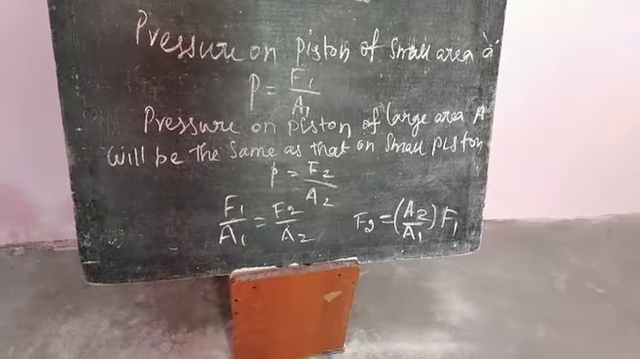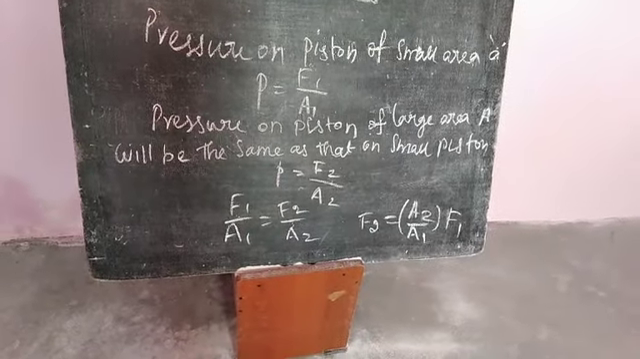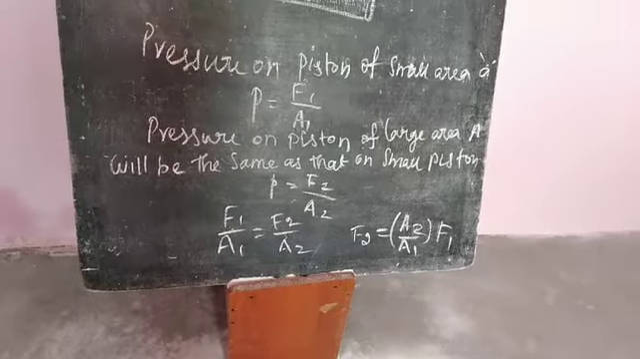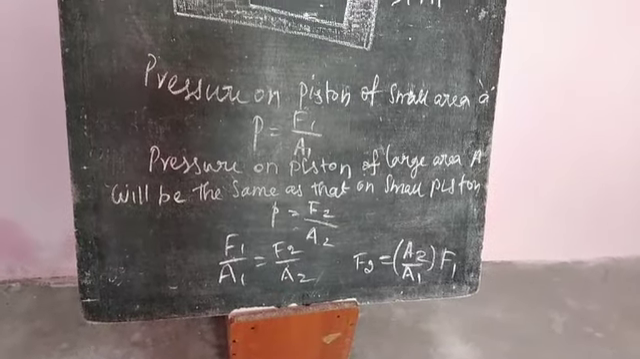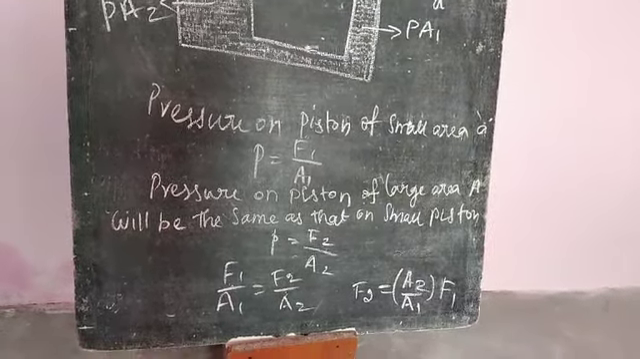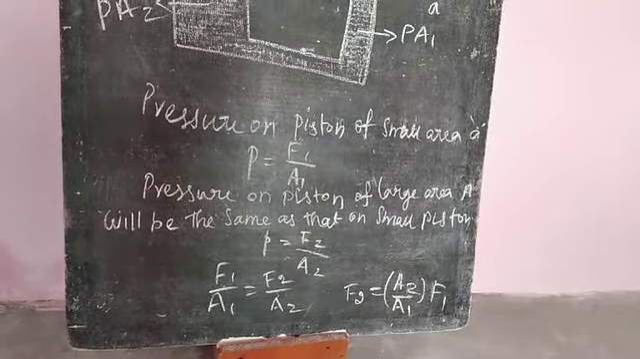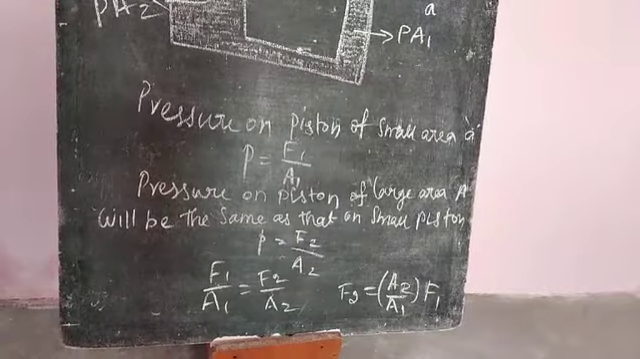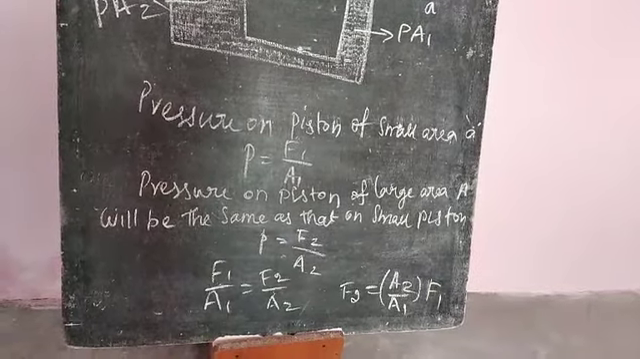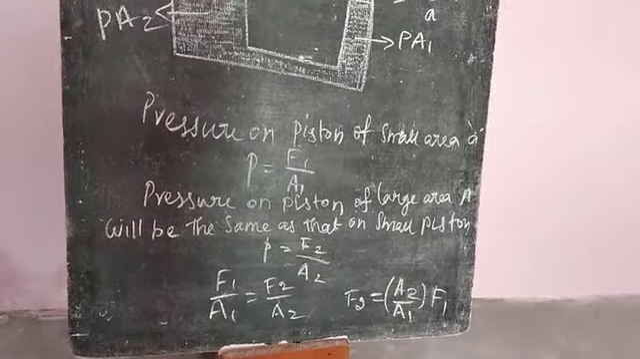In this equation, the ratio of areas of cross section A2 by A1 is greater than 1. The force F2 acting on the larger piston is greater than the force acting on the smaller piston. A smaller force F1 acts on the small piston at the small end.